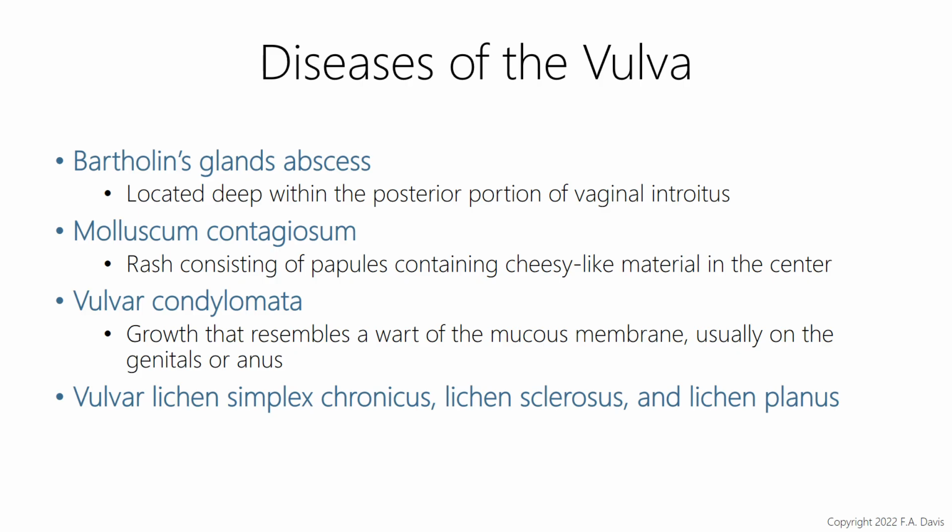And then there's three at the bottom here, the lichen simplex chronicus, the very first one there. This is kind of an eczema condition characterized by scaling and intense unrelenting pruritus or itching. Lichen sclerosus is an autoimmune inflammatory disorder, and lichen planus is an autoimmune inflammatory mucocutaneous disorder. So just kind of be familiar with these disorders of the vulva.